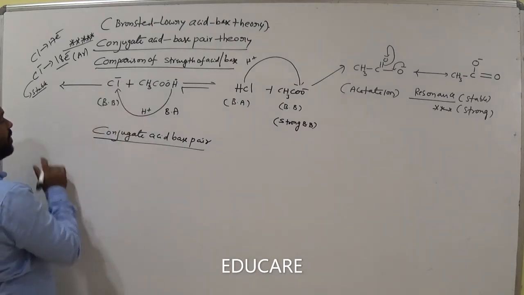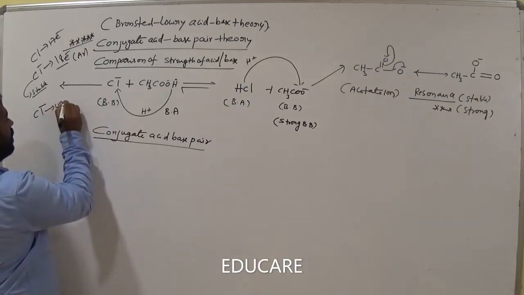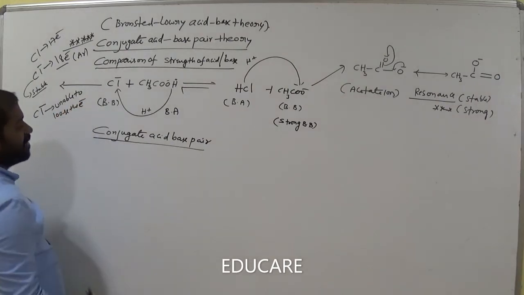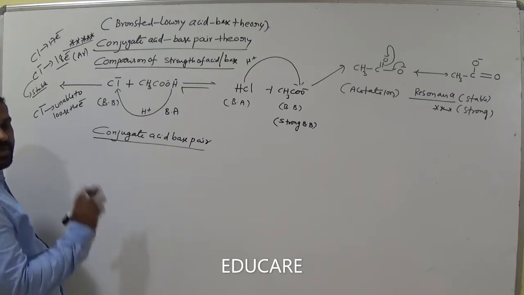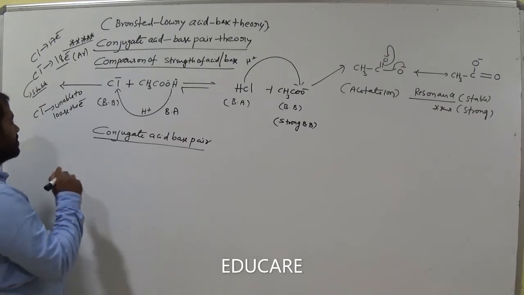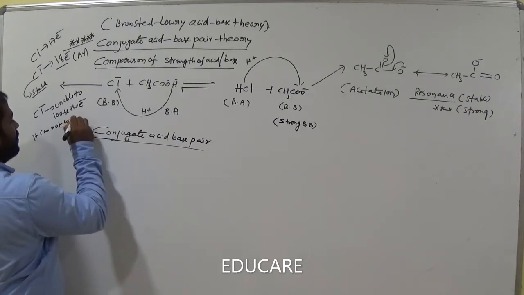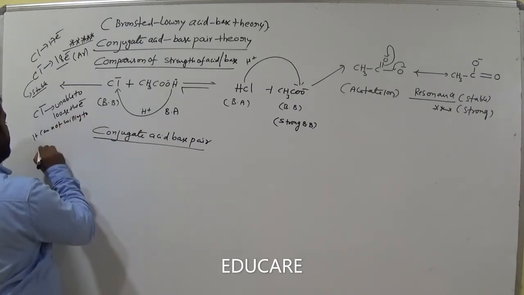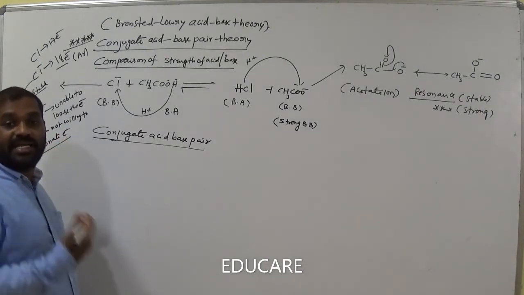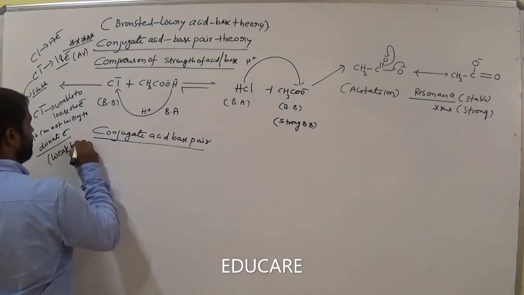Remember this: the chloride ion becomes stable and is unable to lose the electron. If anyone loses the electron, its nature is basic in nature. Later we will discuss this in Lewis acid base theory. So that means it is not willing to donate electrons to others. Then it is a weak base. Remember this.